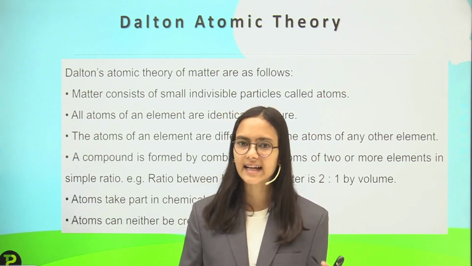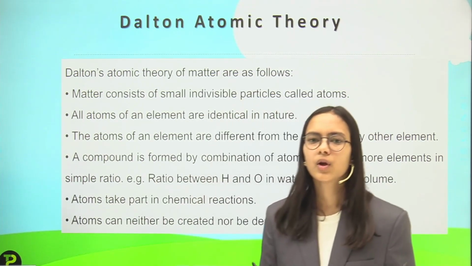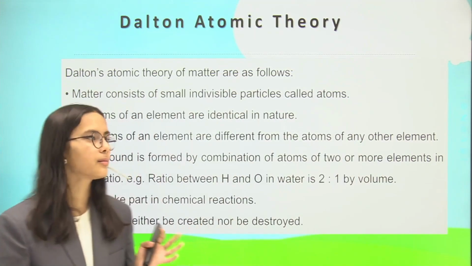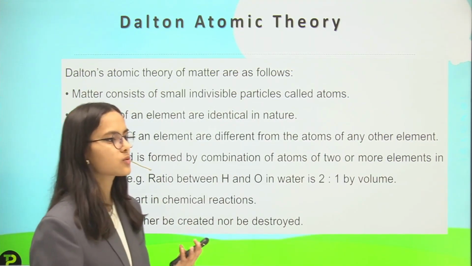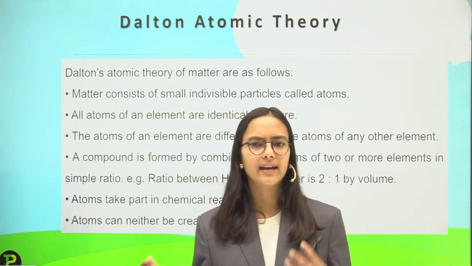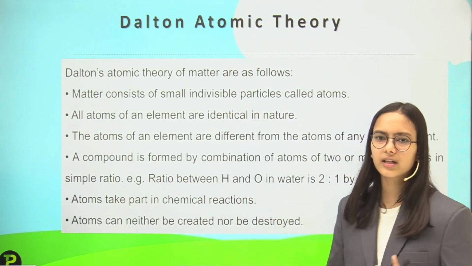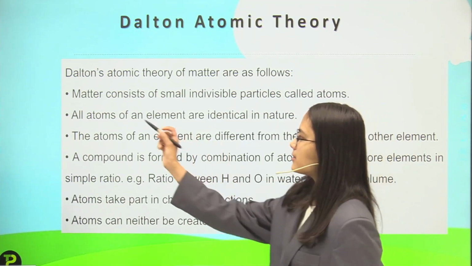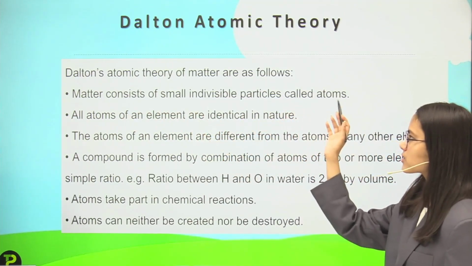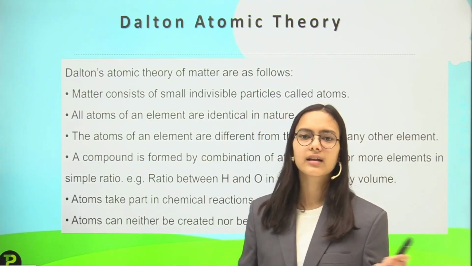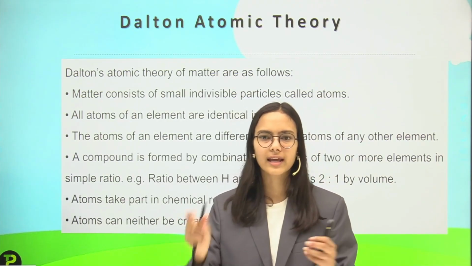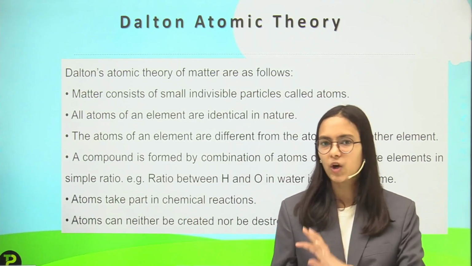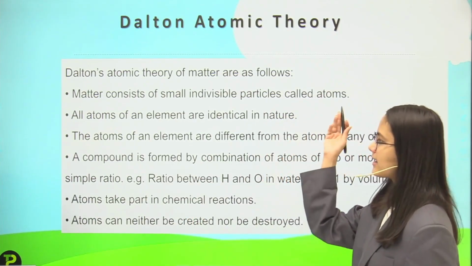And then many scientists worked on it, and we came to a point that there are some particles which combine to form all the matter we see. So Dalton was the first one to completely say what atoms actually are, and he told everything about atoms. Coming to his atomic theory, we have some points. Matter consists of small indivisible particles called atoms. So he told us that matter is made up of particles combined together, and they are indivisible. They cannot be divided further. And what are they? They are atoms.